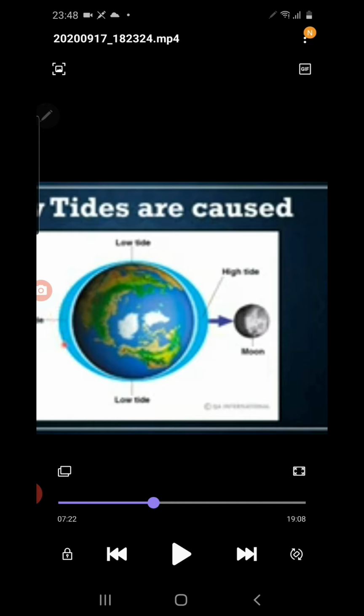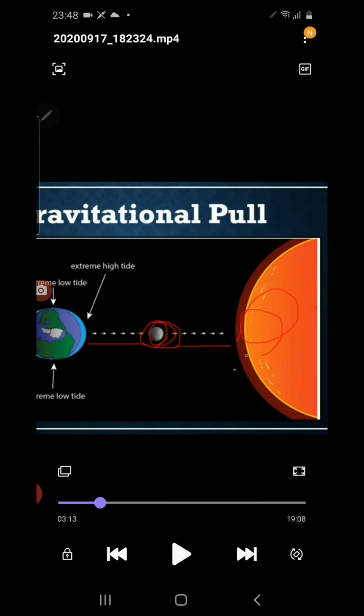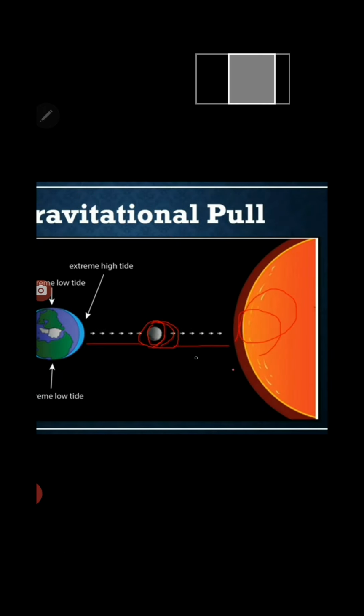Both the sun and the moon exert gravitational pull, but the gravitational pull mainly depends upon the distance and the mass of the heavenly object. The moon's distance is comparatively less than the sun's. So the moon is located close to the earth, so the moon exerts more gravitational pull on the earth than the sun.